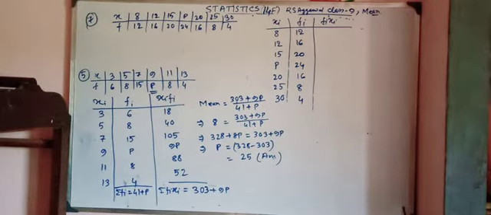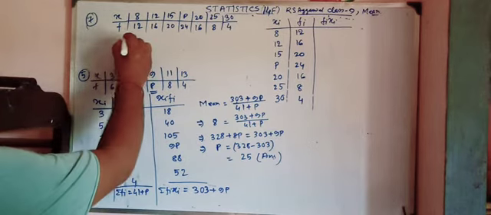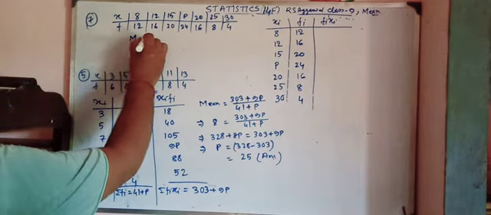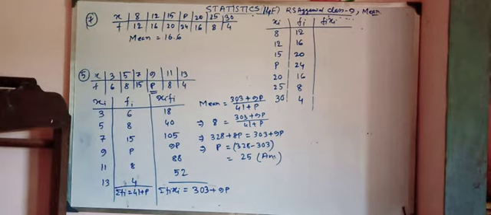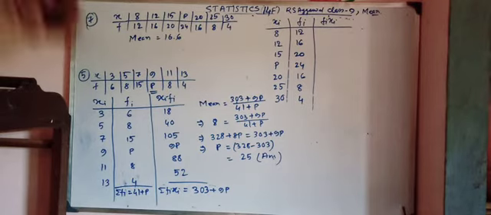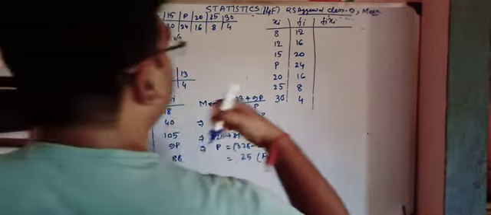Also here the mean is given: the mean is equal to 16.6. Now we find fi xi.